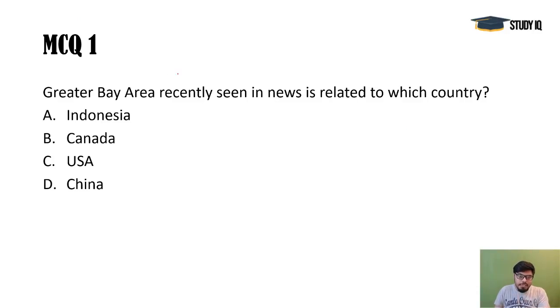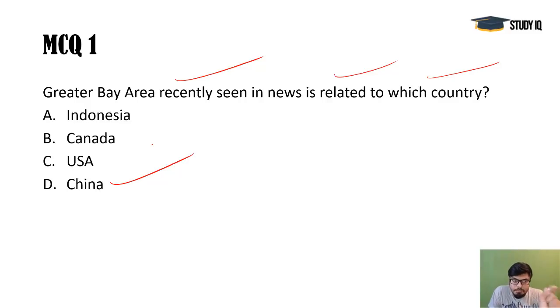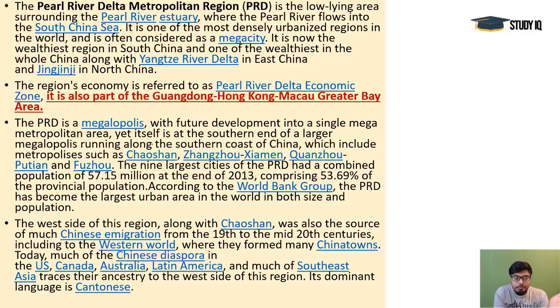And first question, Greater Bay Area recently in news related to which country? It is going to be China, because on the South China's coast, Greater Bay Area, China is developing as a total industrialist, business oriented area, and many important metropolises combined together, which is called a megalopolis, have developed. And you see the Pearl River Delta Economic Zone, as we also call it, and mainly the names are Guangdong, Hong Kong, Macau, Greater Bay Area. So that is being developed by China.